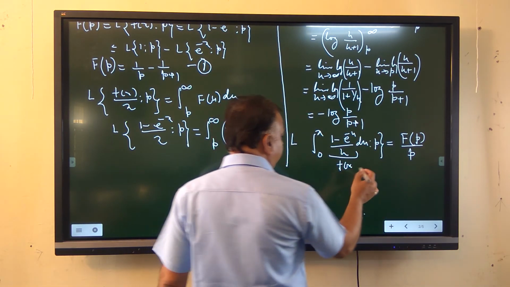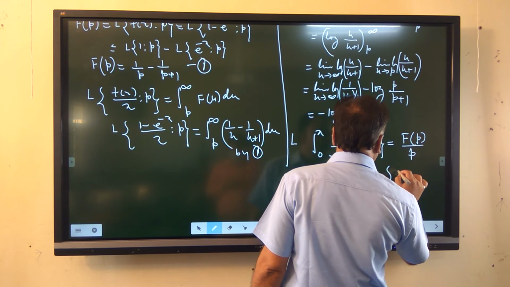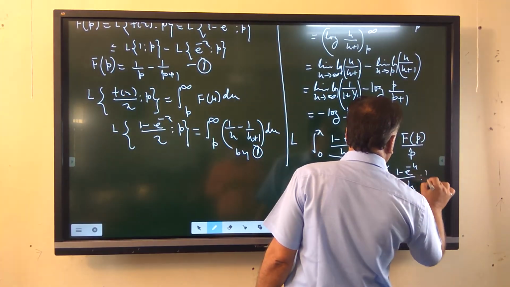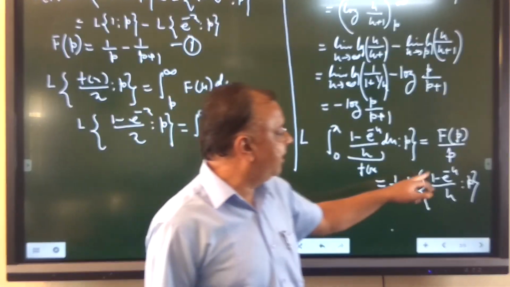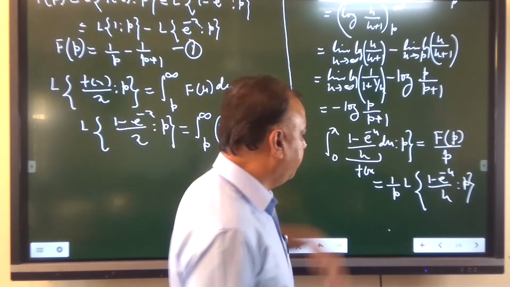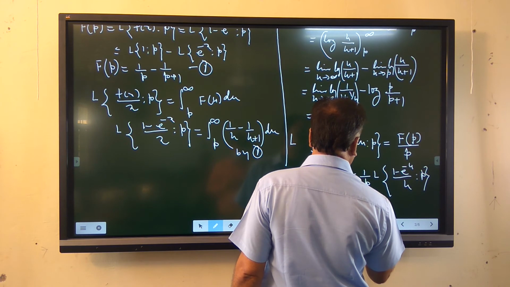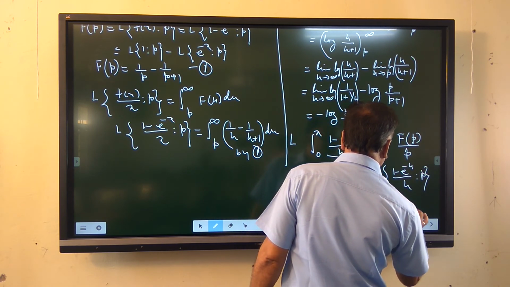So we get this as 1 upon p times the Laplace transformation of the function 1 minus e raised to minus u upon u with respect to parameter p. And we have calculated the Laplace transformation of 1 minus e raised to minus u upon u as minus log of p upon p plus 1. So putting this value, we get 1 upon p with minus sign log of p upon p plus 1.